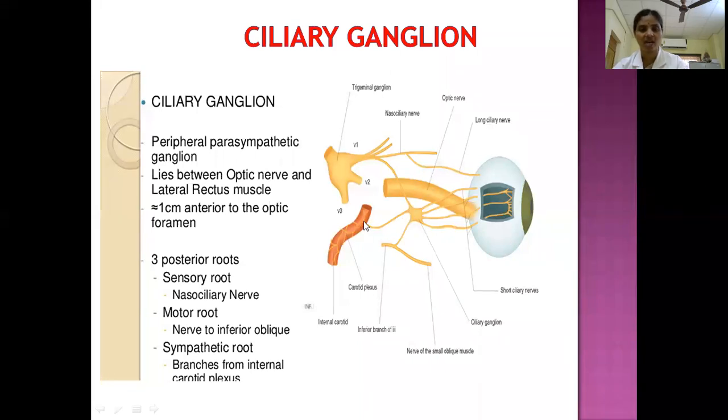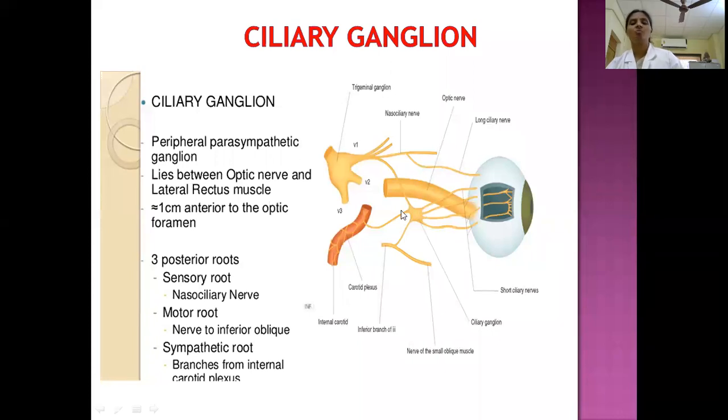Here you see the sympathetics around the ophthalmic artery connected to this ganglion, the nerve to inferior oblique from the oculomotor nerve connects to the ganglion, and the nasociliary nerve is also connected to it. The nasociliary nerve conveys sensory fibers, sympathetic fibers come through this route, and the nerve to inferior oblique carries motor fibers. From the anterior margin of this ganglion arise the short ciliary nerves, which supply the eyeball.